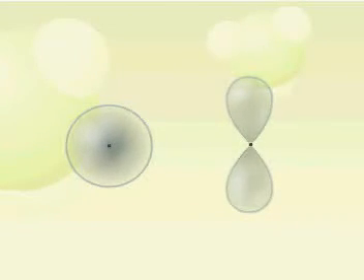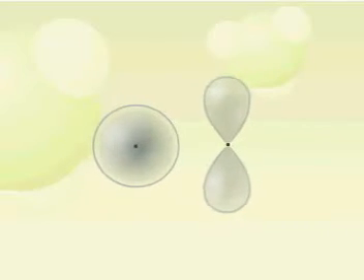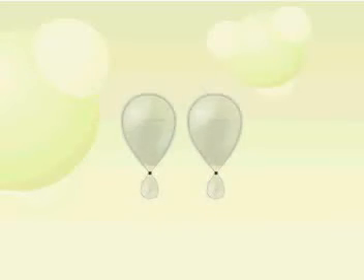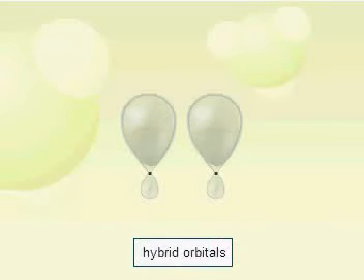Electrons moving in atomic orbitals can be viewed as electromagnetic waves. Waves can interfere with one another. Interference of the electron waves associated with atomic s and p orbitals may produce a set of new, mixed orbitals of different energy and different shapes. These new orbitals are termed hybrid orbitals, and the process of orbital mixing is called hybridization.